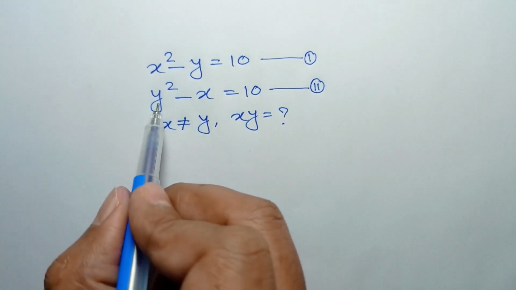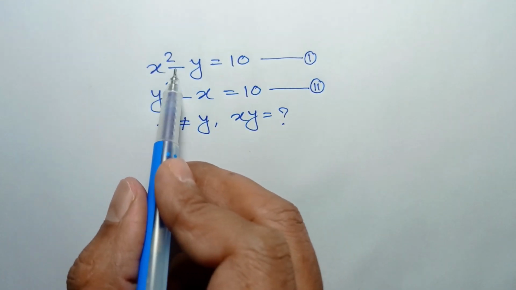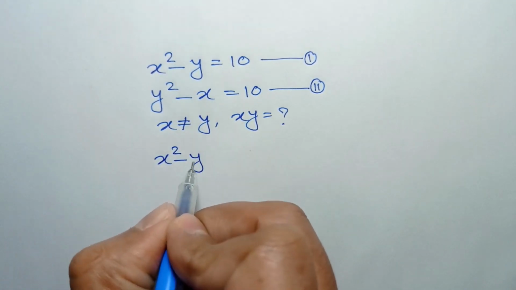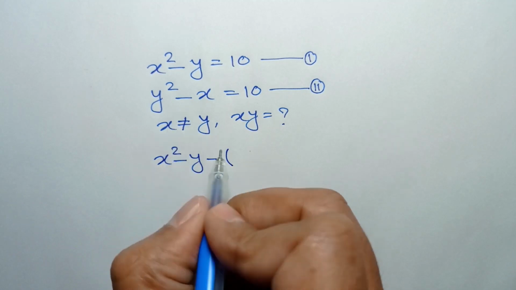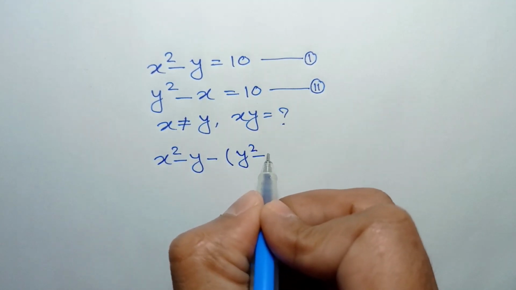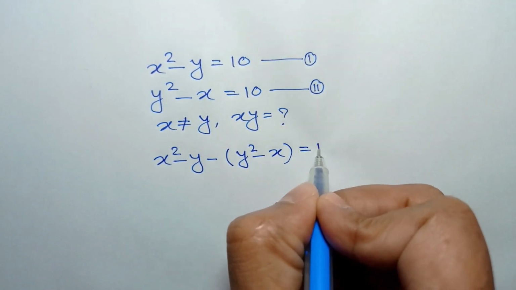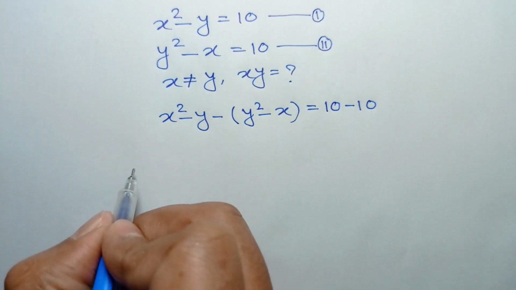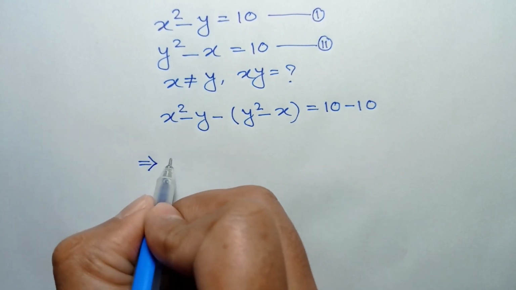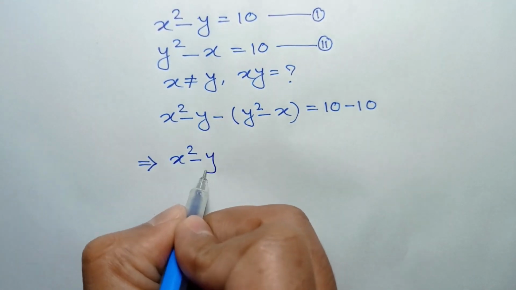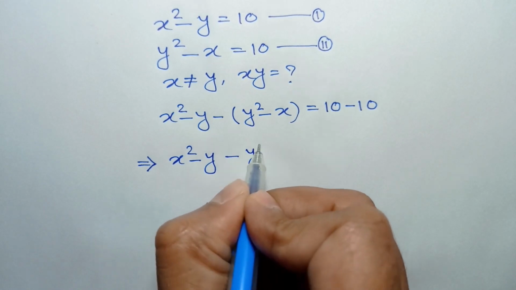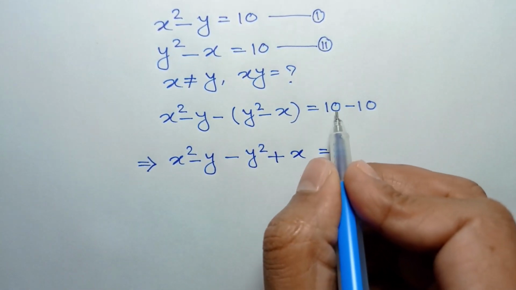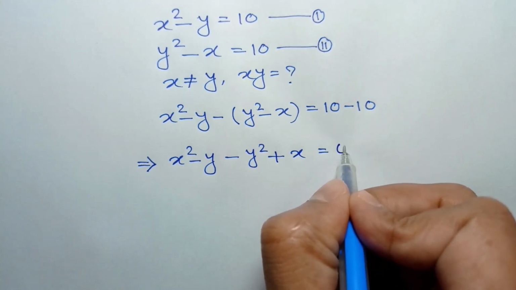If we subtract equation 2 from equation 1, we can write x squared minus y minus (y squared minus x) is equal to 10 minus 10, or x squared minus y squared plus x minus y is equal to 10 minus 10, which is 0.